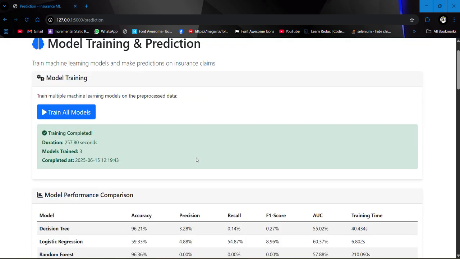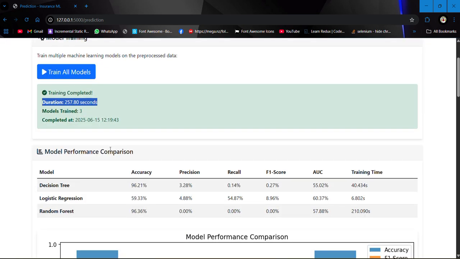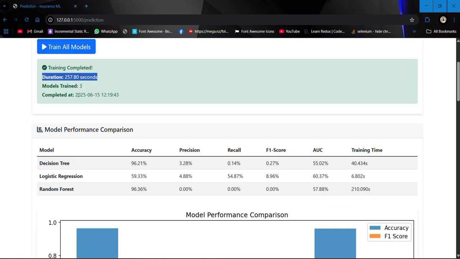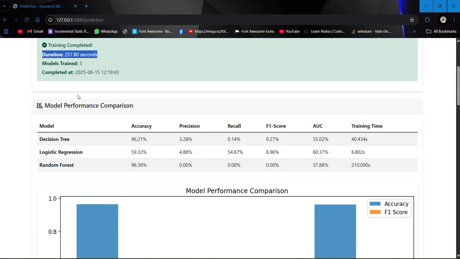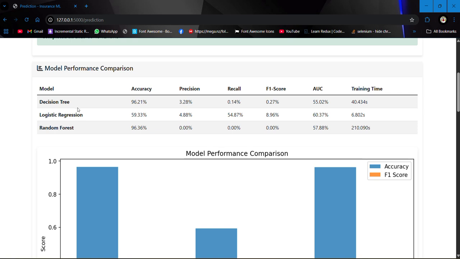If we see here, it is telling us the duration it took was 257 seconds, model train 3, and completed. That's not an important thing, but then we have decision tree, logistic regression, and random forest accuracy. Here you can see we have 96.21% for decision tree, 59% for logistic regression, and 96% for random forest. So decision tree and random forest are the most accurate.